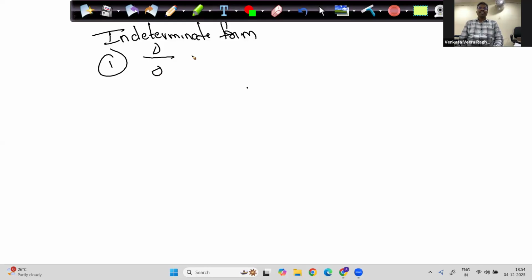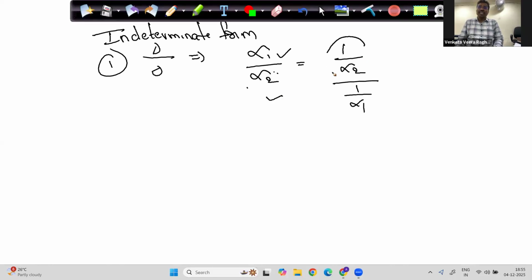Now see, infinity by infinity is also an indeterminate form. Why? Because I can write this as 1 by infinity 2 over 1 by infinity 1. Please look into the question carefully. I can write infinity 1 by infinity 2 as 1 by infinity 2 by 1 by infinity 1. So this is also a 0 by 0 form. So infinity by infinity is also an indeterminate form.